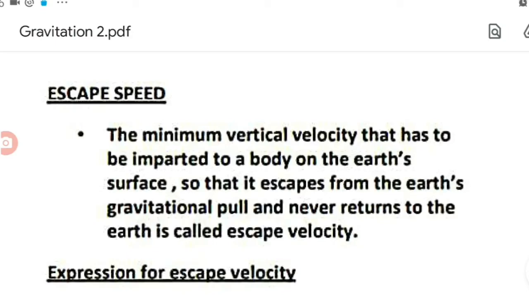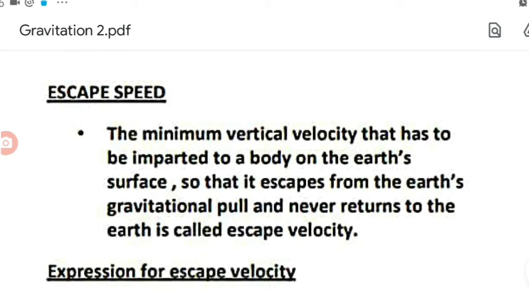Today we are discussing escape speed. Escape speed means the minimum vertical velocity that has to be imparted to a body on the Earth's surface so that it escapes from the gravitational pull and never returns to Earth.